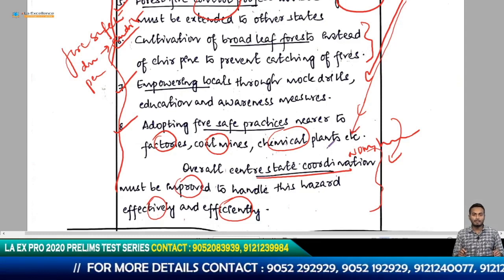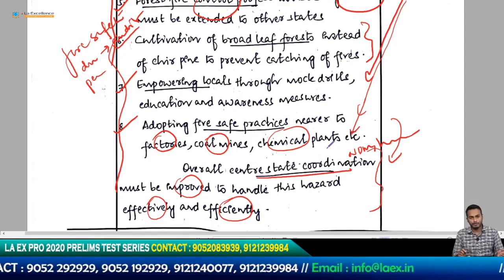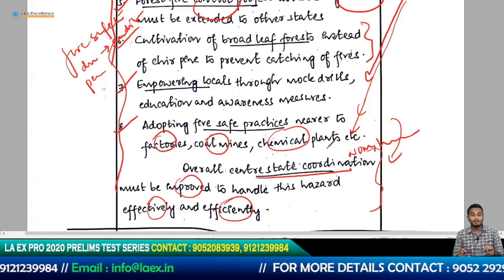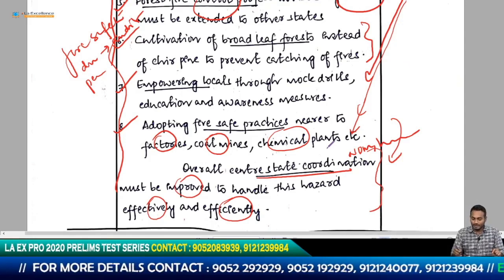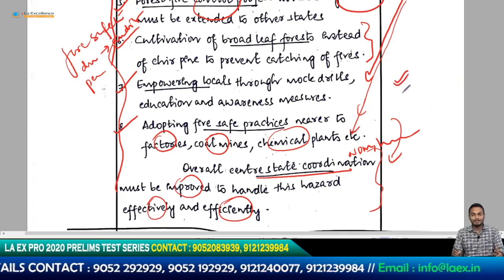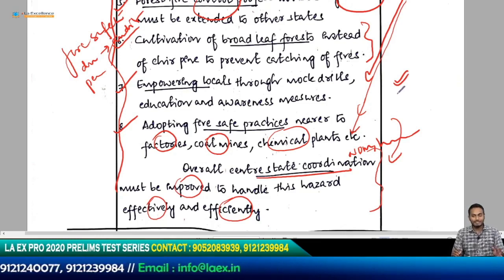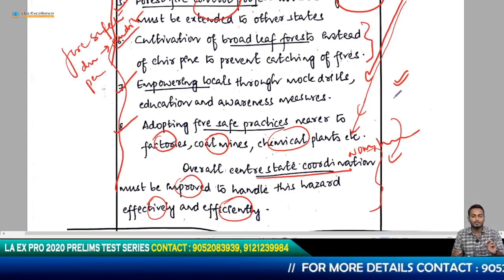If you're not able to write many answers because you're preparing for optional or for your prelims and so on, try writing at least one answer per day within the time limit. Time limit is really important when you write an answer. Some people question this basic framework about the handwriting not being good. Some people tell us that the handwriting is the same every day. I wanted to tell you that we are trying to maintain uniformity, first thing, and secondly, we are trying to do this in the required time frame, because we want you all to know that you can only do so much when you have 7 minutes.